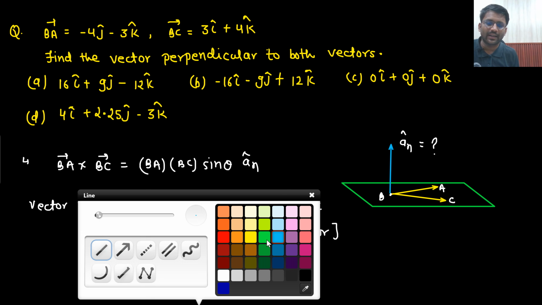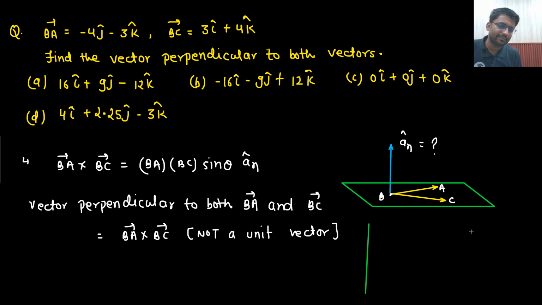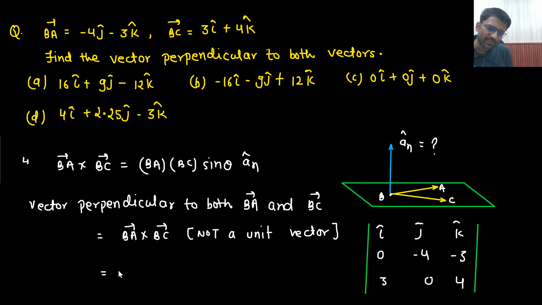So can I find out BA cross BC? Absolutely. I can surely find out BA cross BC. 0, -4, -3, 3, 0, 4. So BA cross BC would be I cap -16, minus j cap 9, plus k cap 12. Right? Can you do the multiplication? I hope you know this result.